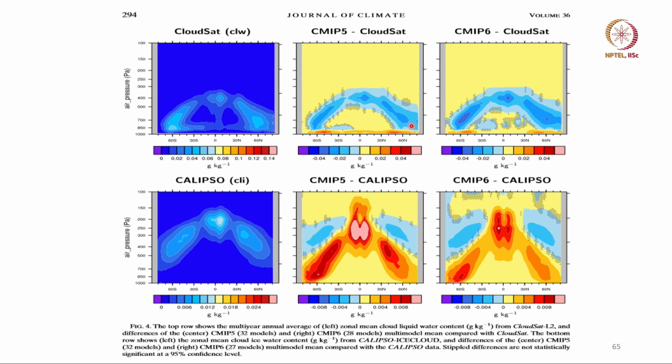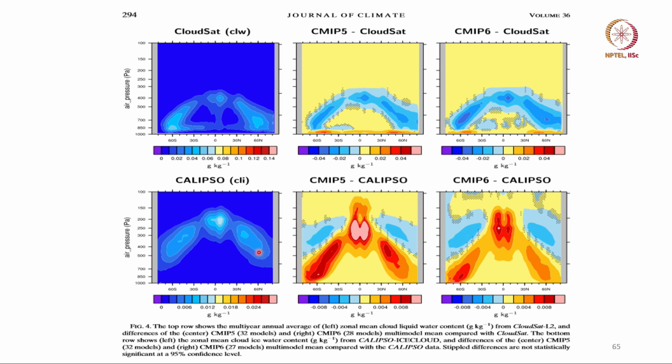So, the cloud liquid water in the models is lower than the observed, and it has not improved from CMIP5 to CMIP6. We expect some improvement as the models evolve in time, but here it has not happened. Okay. Other things have improved, but cloudiness and cloud liquid water still are a challenge.